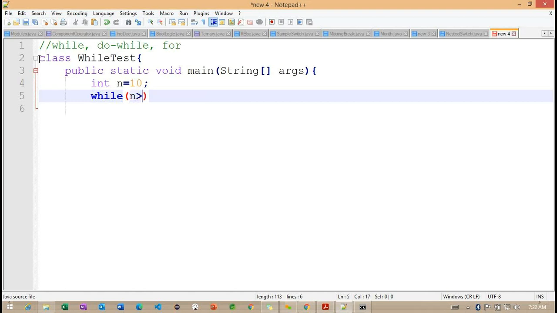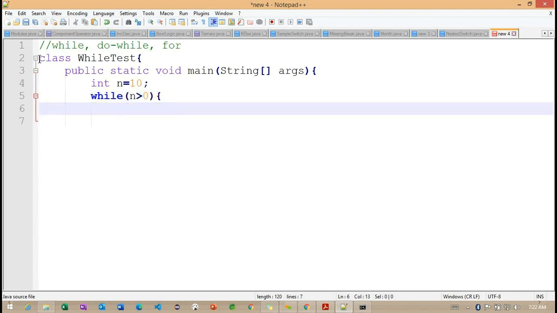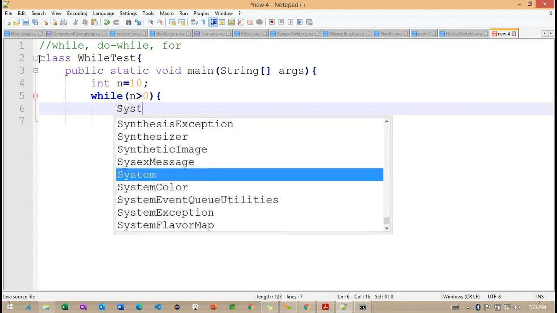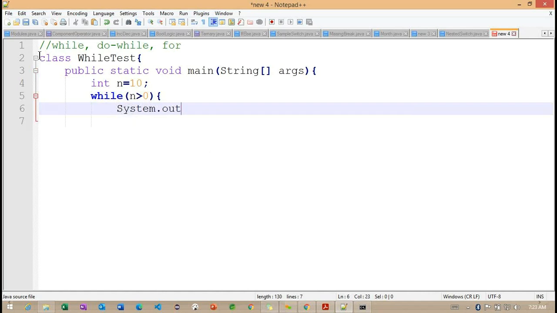So observe carefully: n greater than 0. Getting the point? n greater than 0. Currently, this condition is going to return true or false. So it's very important here, the n greater than 0 condition.